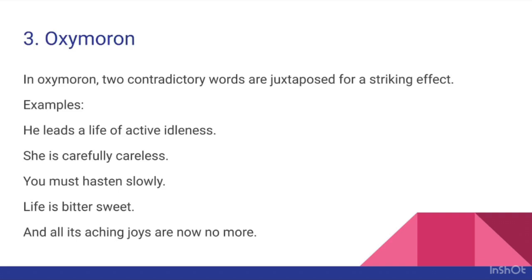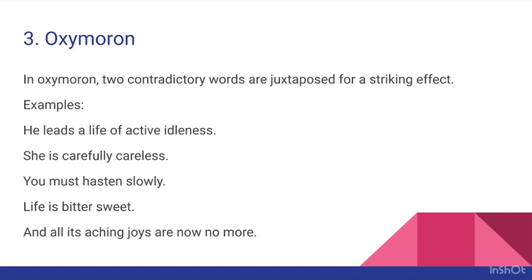Now the next example is life is bittersweet. Bittersweet, opposite words, and they are placed side by side. This is oxymoron. And all its aching joys are now no more. Again, aching is painful. Aching and joys, these two are opposite words, they are placed together. This is also oxymoron. So now, understand the difference between these three figures of speech.